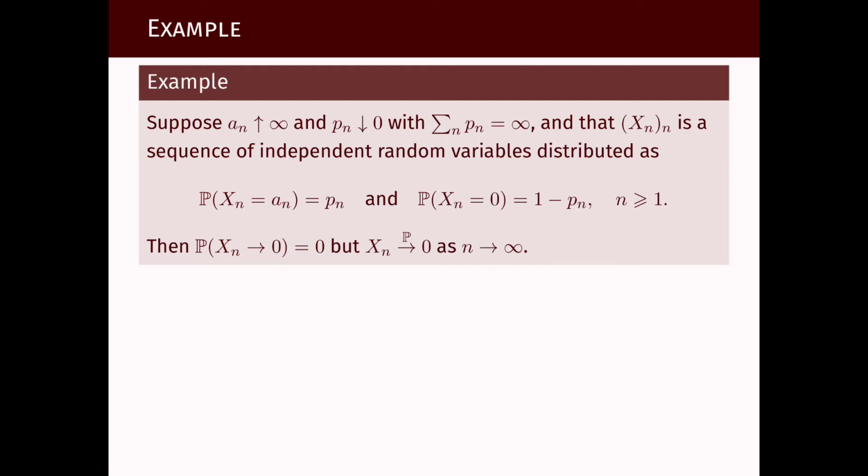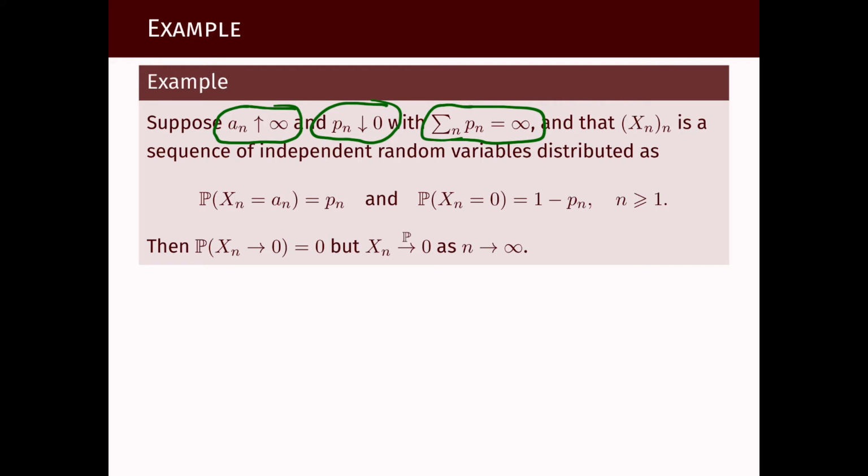Here's another example. I'm not going to make it explicit. It's just saying if we have a sequence of numbers that is increasing and another sequence of non-negative numbers that is decreasing to 0, but this decreasing is slow enough so that it's not summable. We know there are sequences that decrease so slowly that their sum is still infinite.